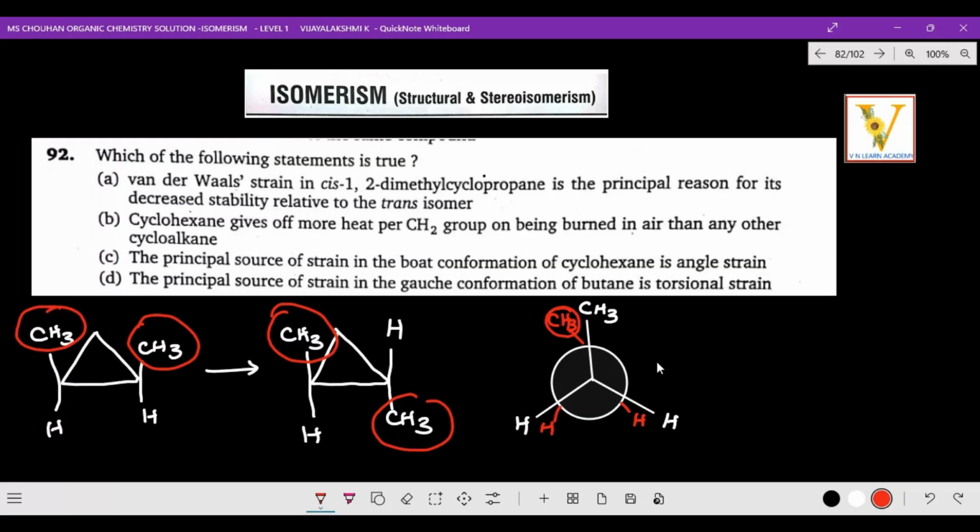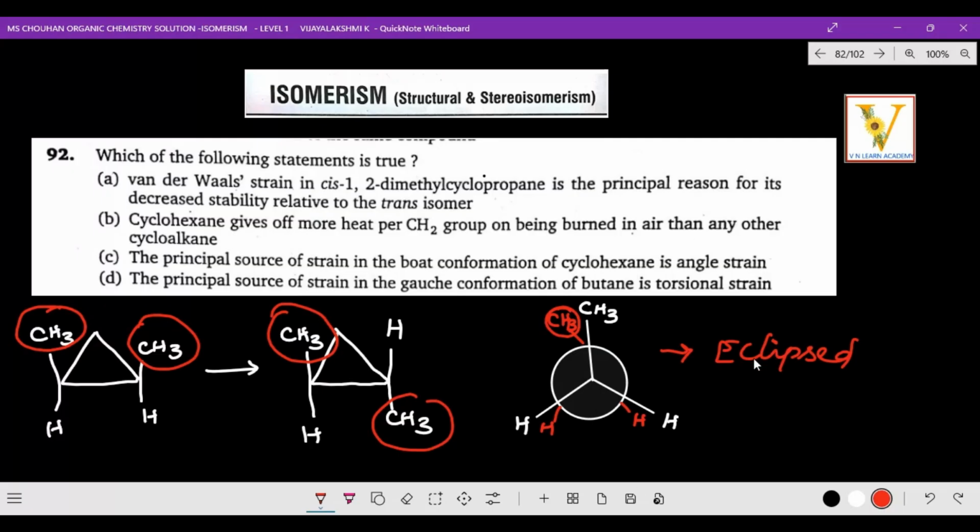Looking at the cis isomer, it is like an eclipsed form, don't you think so? This is the eclipsed form. And when you go for the trans isomer, it is like the anti form. Anti form means one CH3 is up and the other CH3 comes down, just opposite.